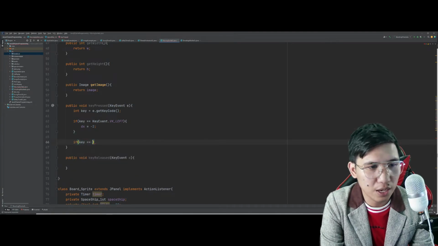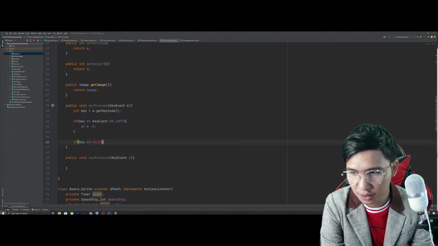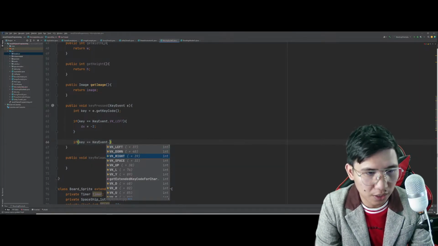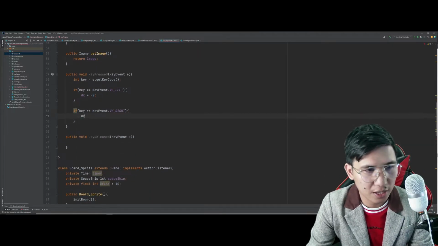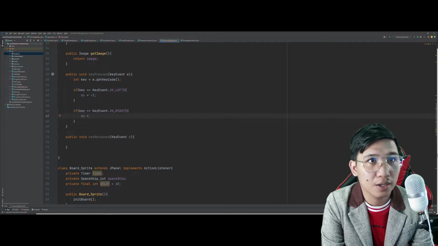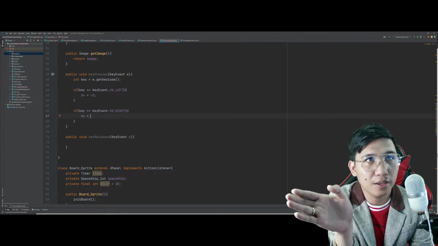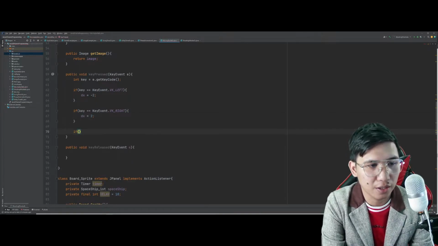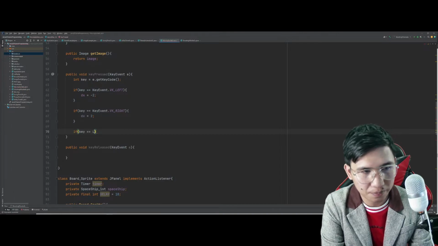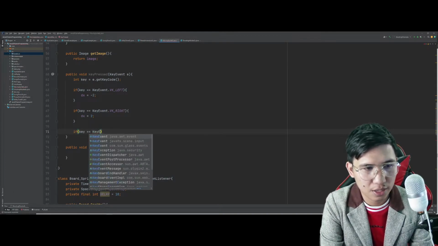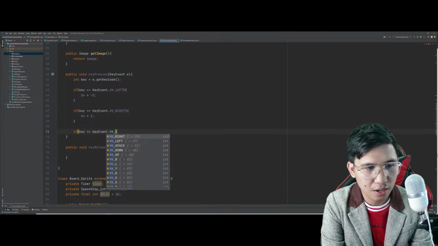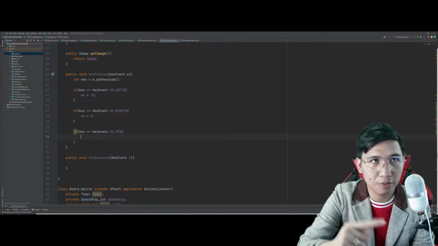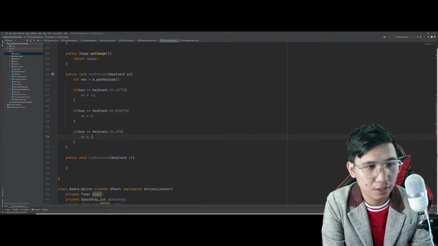If we pressed here VK_RIGHT, for example, the right key natin. Right. So, papunta dito. Ibig sabihin, magpa-plus yung position niya. Positive pa rin. If we press here up, KeyEvent.VK_UP, for example, what will happen kapag up? Negative, positive, that should be negative.